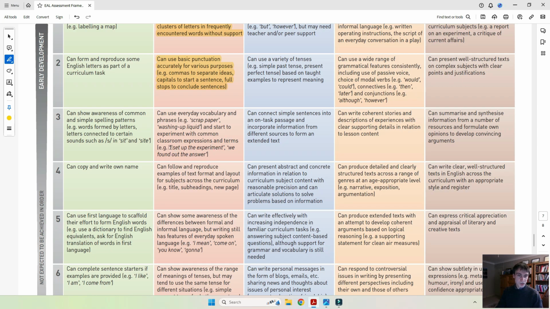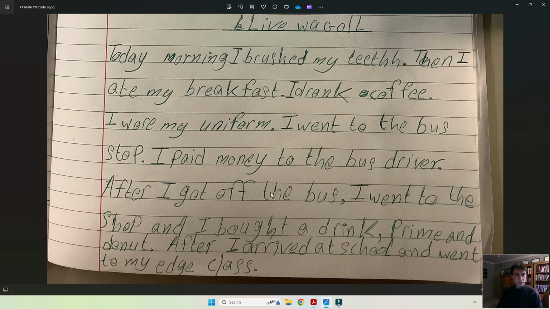These are the sentences of which I was talking about before: subject, verb and object. So we can see that sentences such as "I set up the experiment," if we look at the actual sample, are kind of reflected. It's the same structure. I wore my uniform, I paid money, I got off the bus, I went to the shop, and so on. So actually we have a lot of evidence that this kind of structure is there.